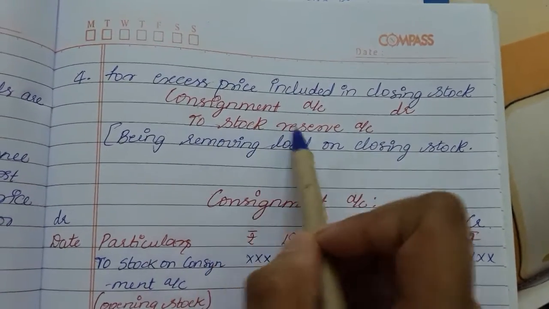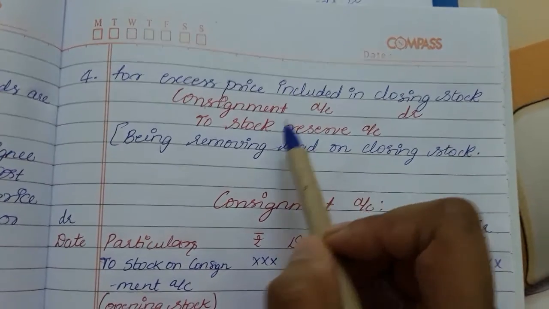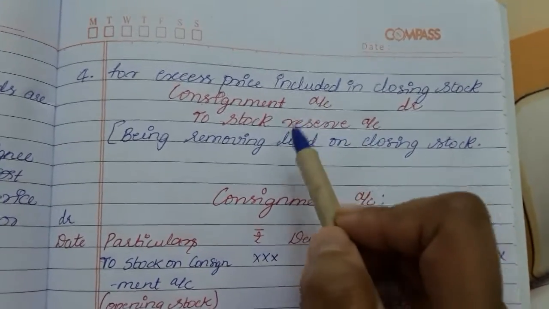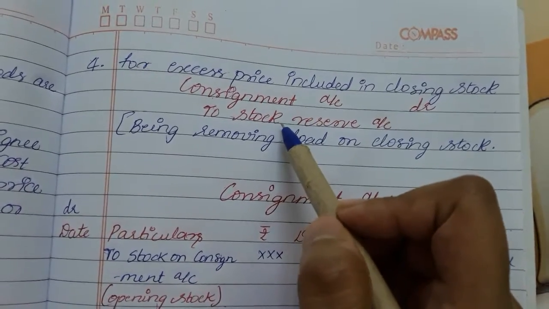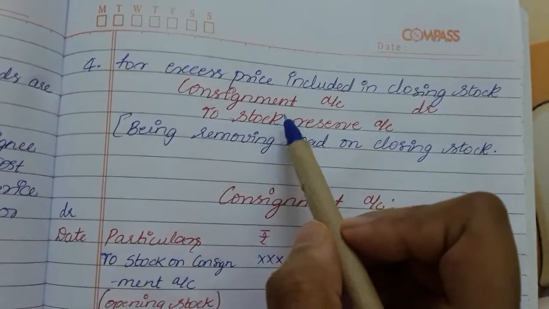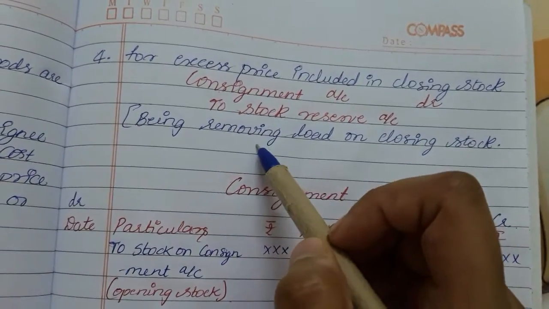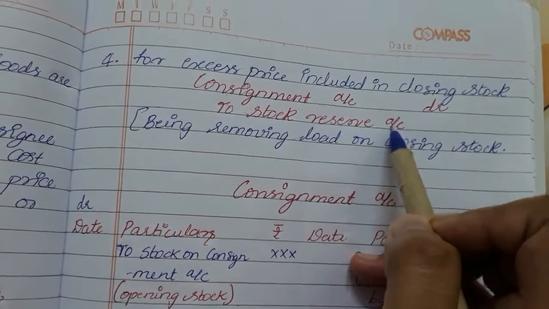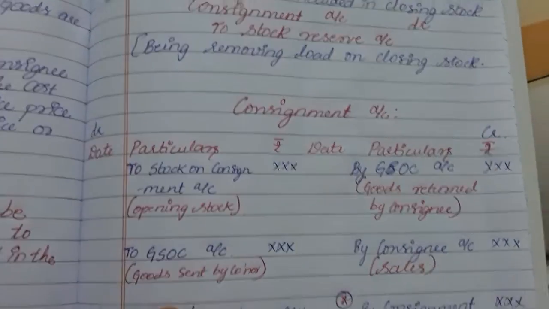To remove that profit, we are supposed to prepare this journal entry: consignment account debit to stock reserve account. For example, the value of unsold stock is 1000 rupees. In that 1000 rupees the profit will be included, for example, 100 rupees worth of profit. That 100 rupees worth of profit has to be removed from the closing stock. So this entry will be prepared: consignment account debit to stock reserve account. This much is about the journal entries, that is, only 4 journal entries will be prepared.